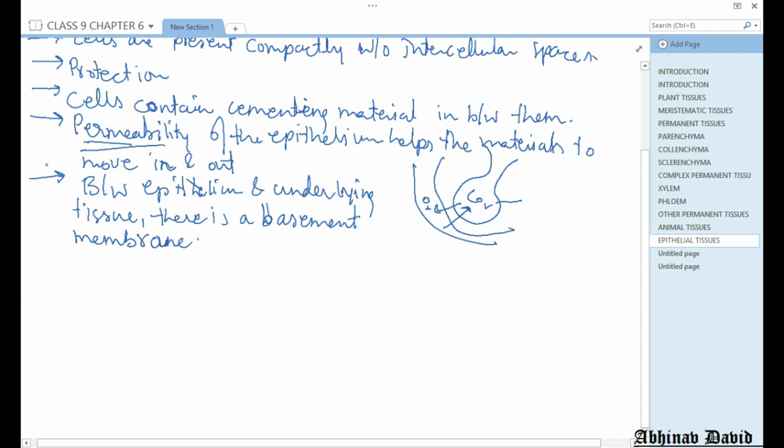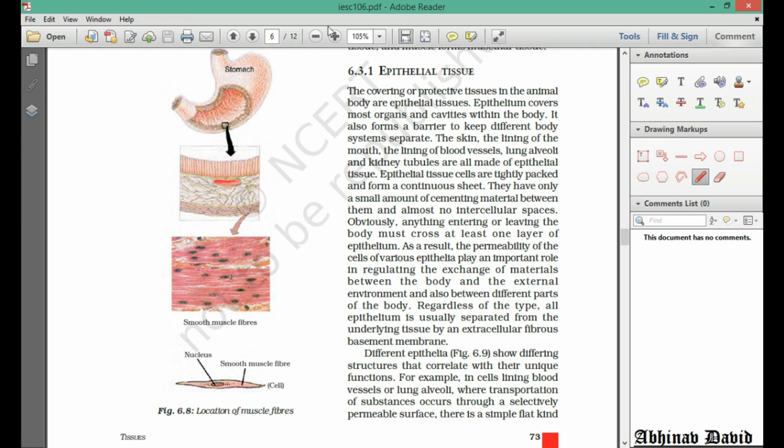Now let us see what is given in your NCERT. In your NCERT, the general characteristics are given in this big paragraph, as you can see here. Now let me read it so that you can understand. If you have any doubt, you can ask. The covering or protective tissues in the animal body are epithelial. As I have told you, they are the protective tissues because they cover each and every part of our body. So epithelium covers most organs and cavities within the body.